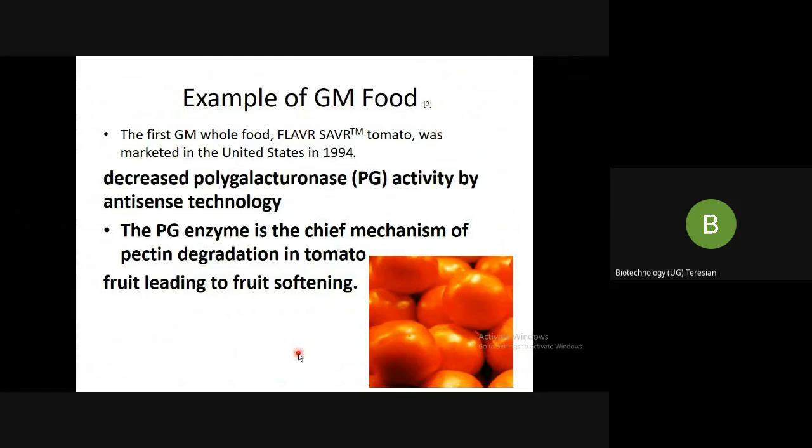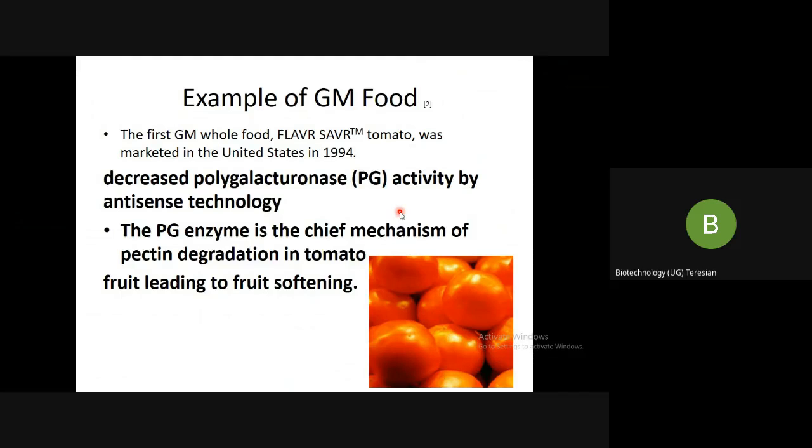Next, you can see an example of genetically modified food. The first genetically modified food to come into the market is known as the Flavr Savr. The first genetically modified whole food, the Flavr Savr tomato, was marketed in the United States in 1994, but it is no more available in the market because it had its own drawbacks, which we are not going to go into deeply. That particularly had to do with the industries which were into production of these tomatoes.